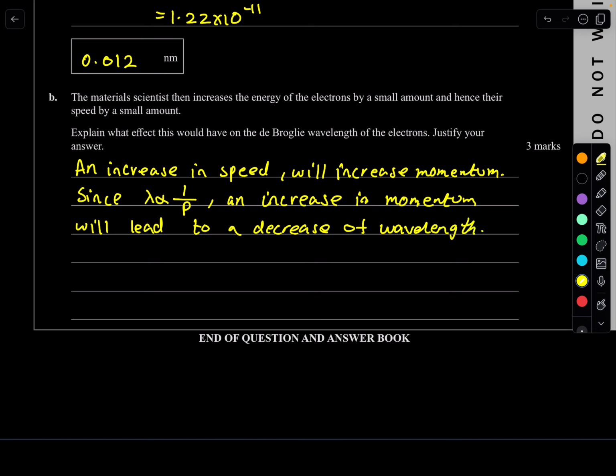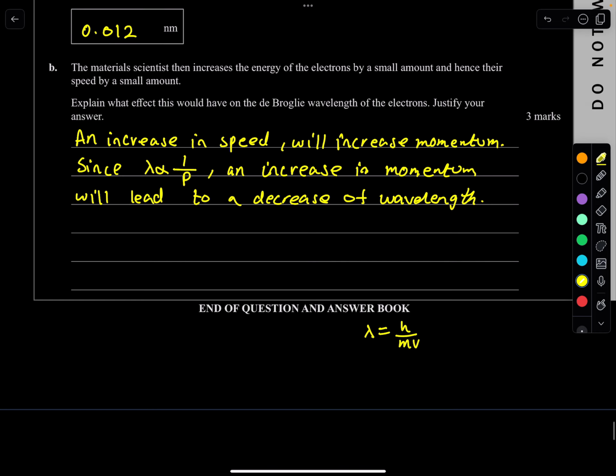And that is it. I think it's very easy for 3 marks. It's a nice, easy question. So yes, an increase in speed will increase momentum, since your wavelength is proportional to 1 over p. We can actually write it like this also. We know that wavelength is h over p, which is momentum, and we can write momentum as mv, meaning that wavelength is proportional to 1 over v. So if your velocity increases, your wavelength decreases. So that's perfect. And that is it.